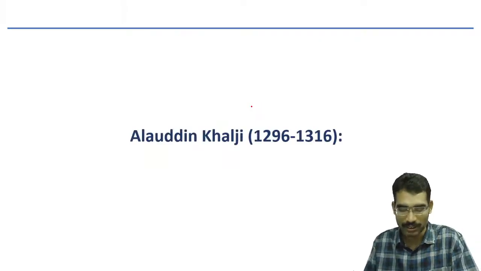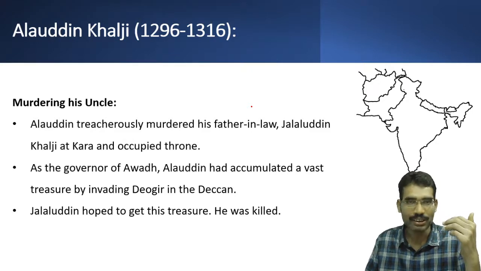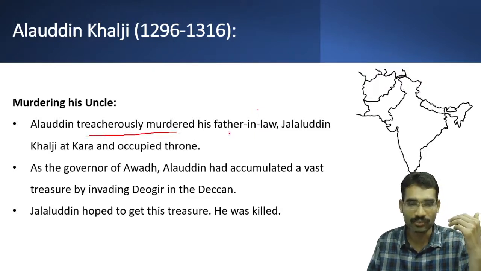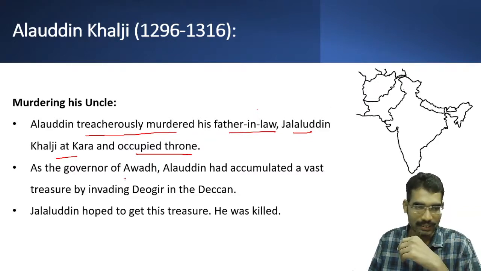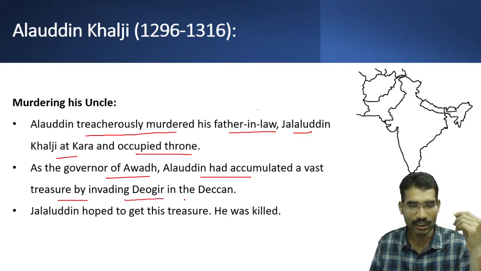Under these circumstances, Alauddin Khalji took advantage of this situation, and he killed his own father-in-law and became the Sultan. Alauddin treacherously murdered his father-in-law Jalaluddin Khalji at Kara and occupied the throne. Here, as the governor of Awadh, Alauddin had accumulated a vast treasure by invading Deoghar in the Deccan.